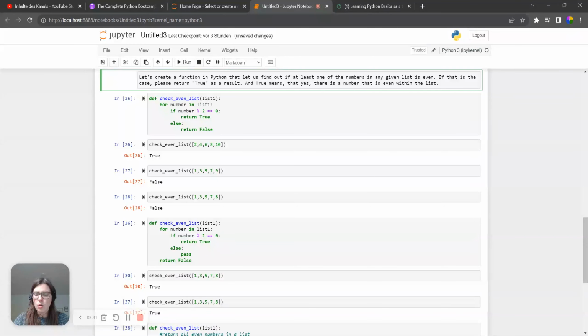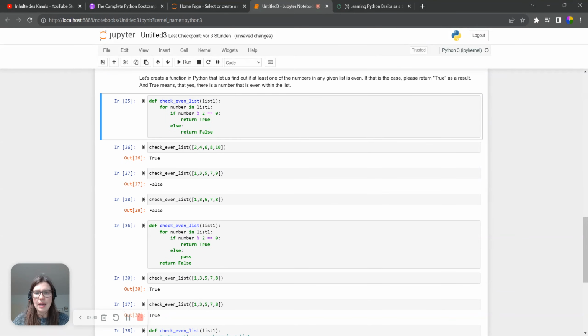So let's do this. So we can here click on, I don't know how you say this in English, but basically that you want to capitalize a letter, and then you press enter, and then we come on to the next cell here. And I will go with you through this statement, define check even list, and then for number and so on, and explain what I will be doing here and why this works the way it does.